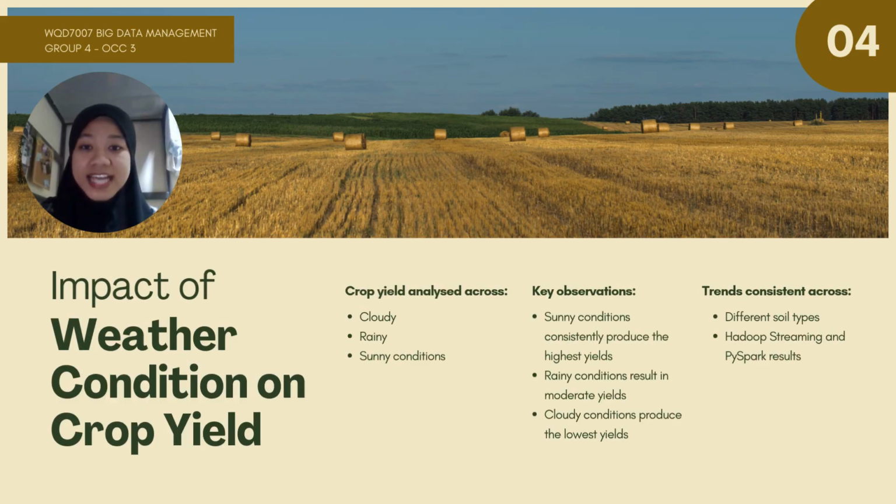This slide presents the analytical results from both Hadoop streaming and PySpark on the impact of weather conditions on crop yield. Crop yield was analyzed across cloudy, rainy, and sunny conditions combined with different soil types. Across most soil categories, sunny conditions consistently produced the highest average yields, while rainy conditions resulted in moderate yields and cloudy conditions produced the lowest yields. Importantly, these patterns were consistently observed in both Hadoop streaming and PySpark outputs, indicating agreement between the two distributed frameworks.